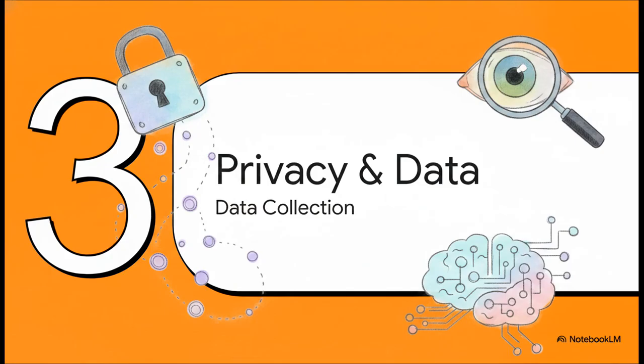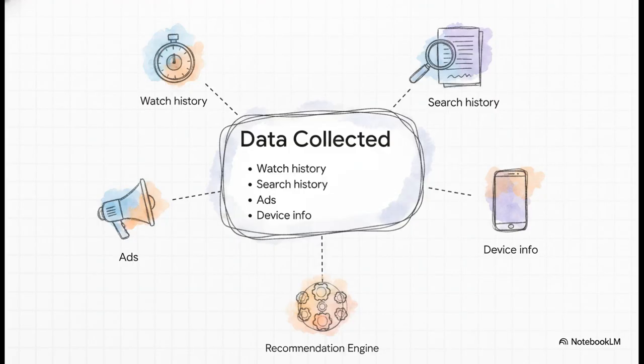Next up, Section 3, Privacy and Data Collection. So behind the scenes, the privacy policy clearly outlines exactly how user data is scooped up and utilized. They're looking at watch history, search history, ad preferences, and device information. And honestly, this specific collection isn't just arbitrary data hoarding, it's literally the fuel for the platform's recommendation engine. It's how the system knows exactly which videos to push to which viewers and how it so effectively targets ads.